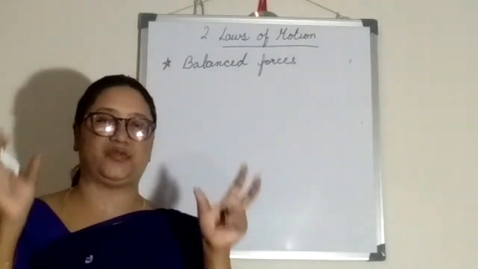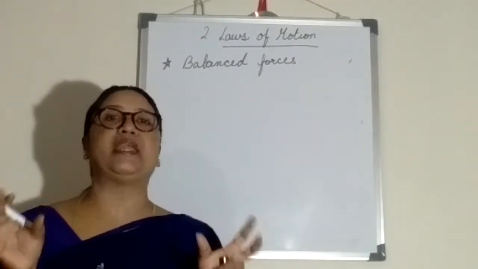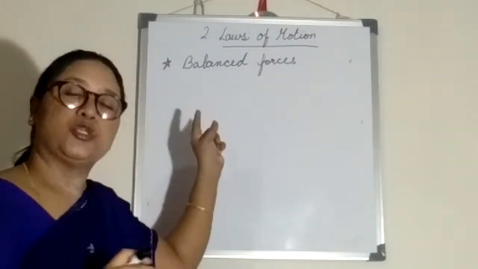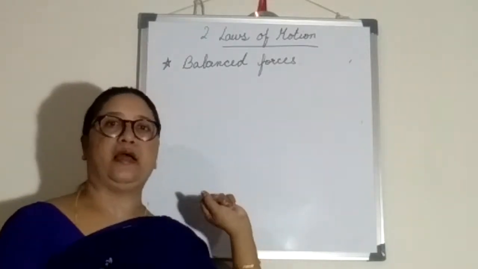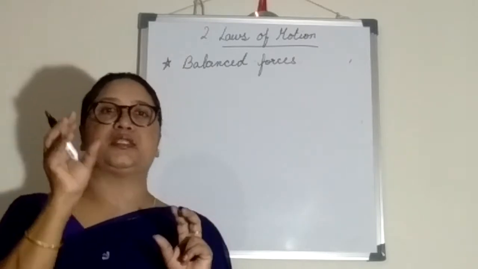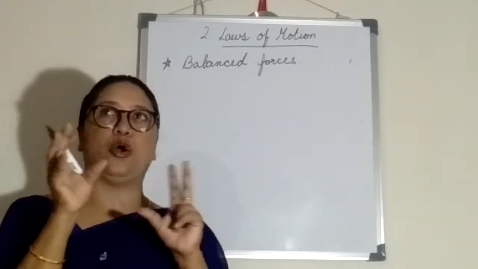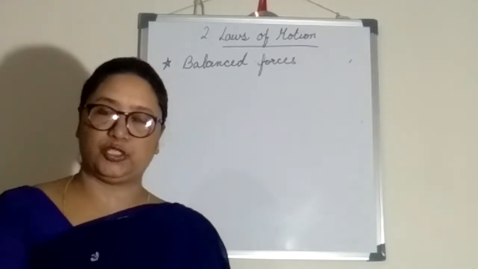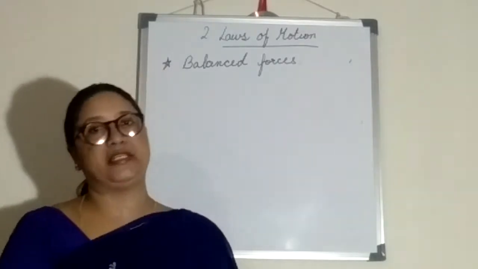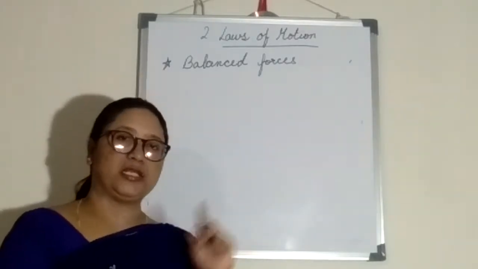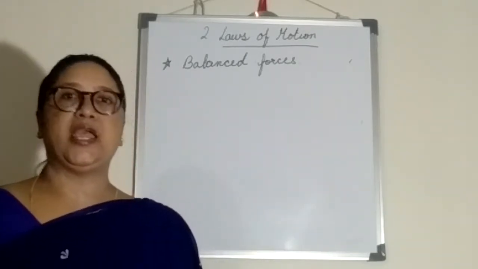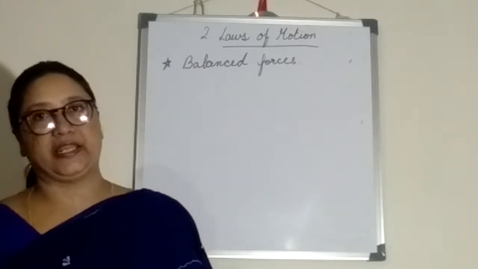The two objects which are kept on that balance should be equal. So that is the meaning of balanced force. In balanced forces, the forces on an object are equal in magnitude and opposite in direction.